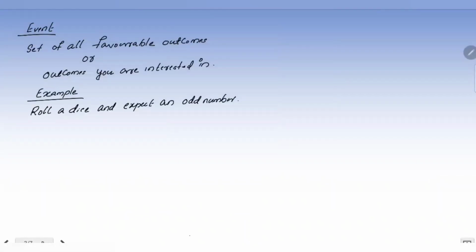Guys, now come to event. Next terminology, event, is a very important one. What is event? Set of all favorable outcomes or outcomes you are interested in. With the help of an example, I will explain what is event. Look at this question. Roll a dice and expect an odd number. So here the outcomes that we are looking for is odd number.